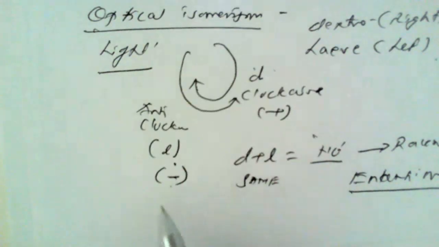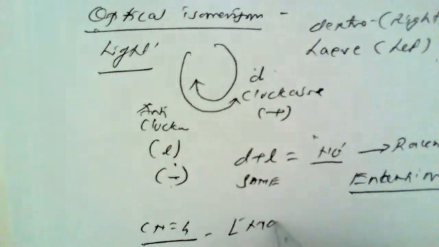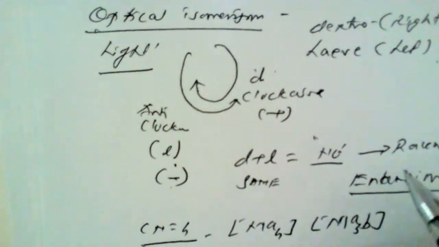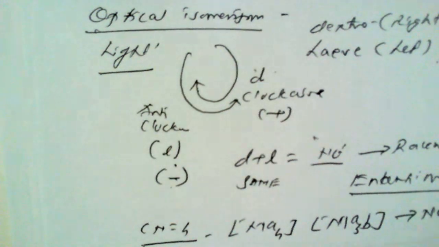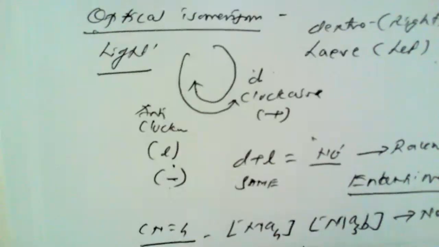For coordination number 4, tetrahedral complexes such as MA4 or MA3B do not show optical activity, but complexes such as MABCD do, because here the metal is surrounded by different ligands.